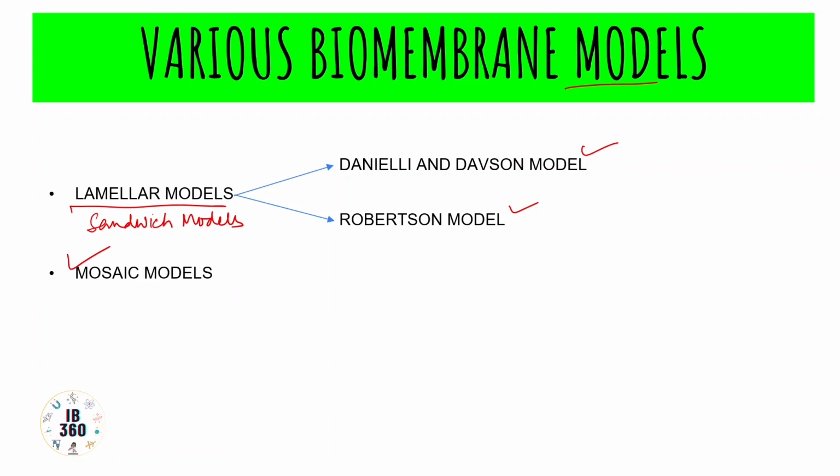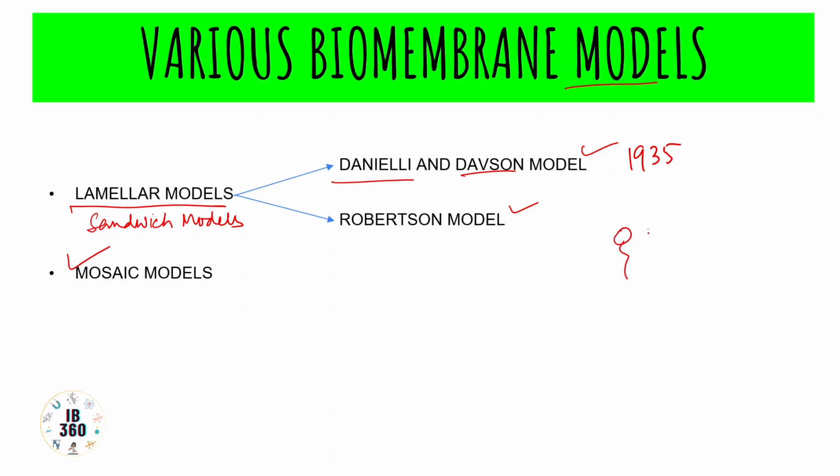The first lamellar model was proposed by James Danielli and Hugh Davson in 1935 on the basis of their physiological studies. According to Danielli and Davson, a biomembrane contains four molecular layers, which are something like this.